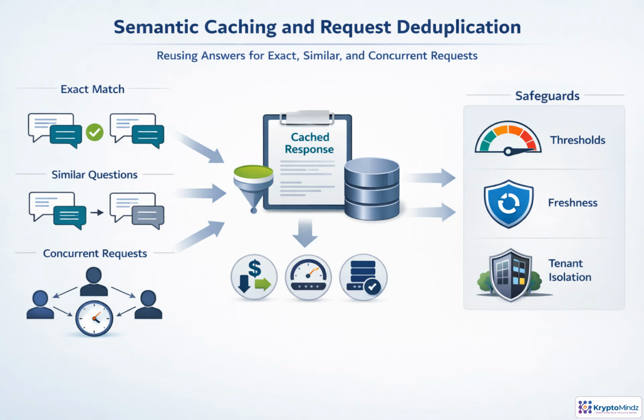Production LLM systems should not treat every prompt as brand new. In this module, we'll look at how to reuse safe answers for exact, similar, and simultaneous requests, reducing cost and latency while protecting correctness with thresholds, freshness rules, and tenant isolation.